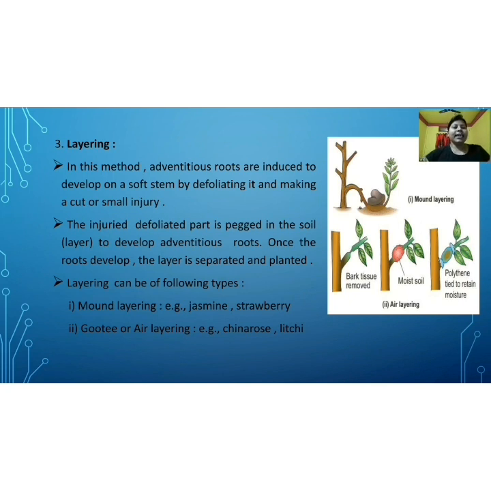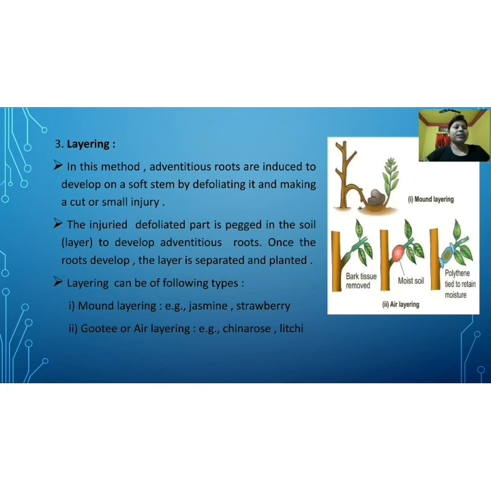Another method is air layering. In air layering, bark tissue is removed, then some moist soil is put on that portion. Then polythene is tied to retain moisture.